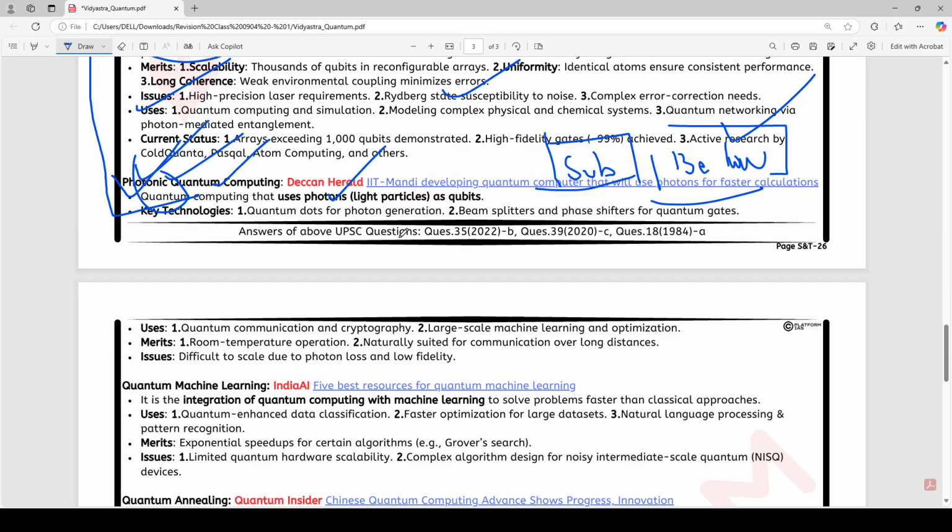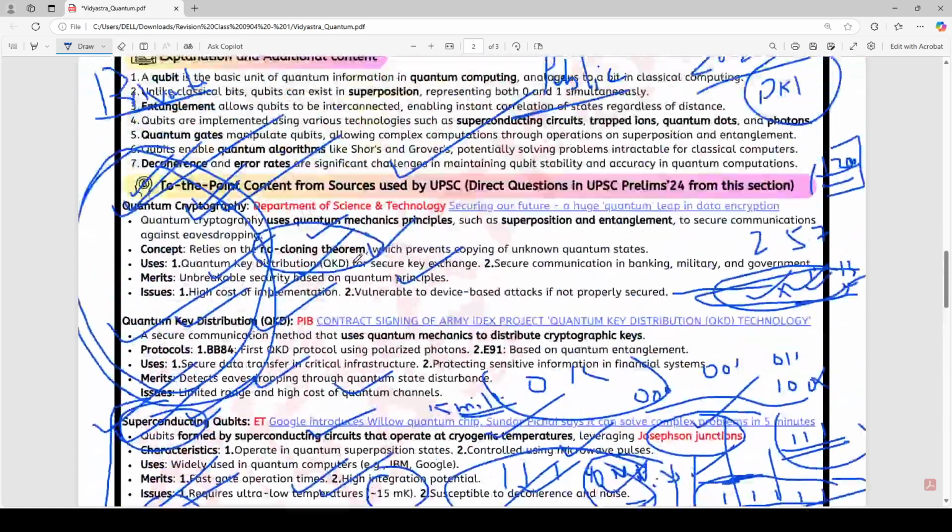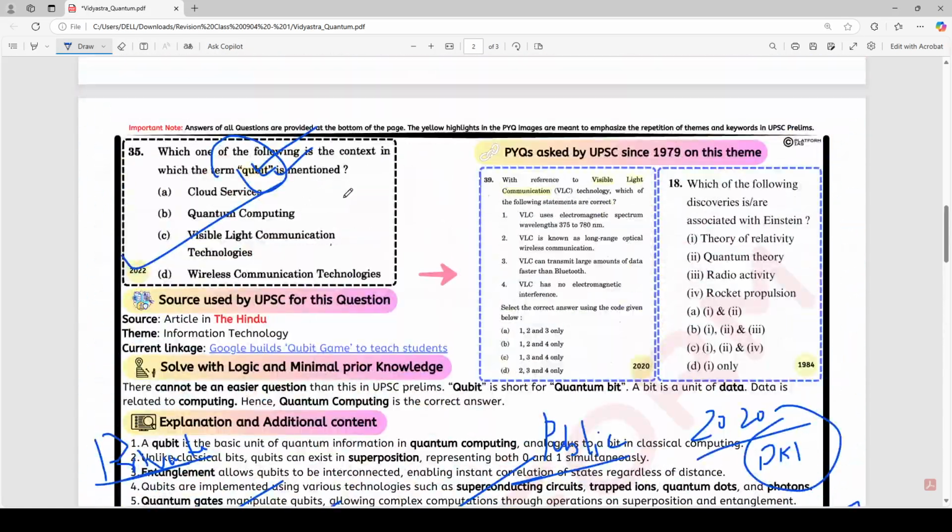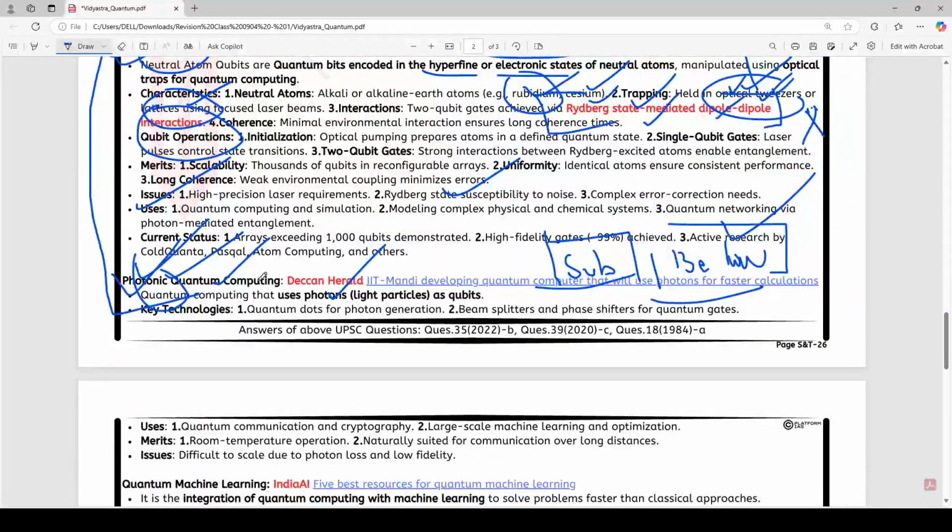You will be just entangled, just like these qubits are entangled in different quantum states. You will be entangled like that only. So you don't have to, look, the question was itself so easy: what is a qubit and what is it related to? So they can simply ask what is photonic quantum computing.